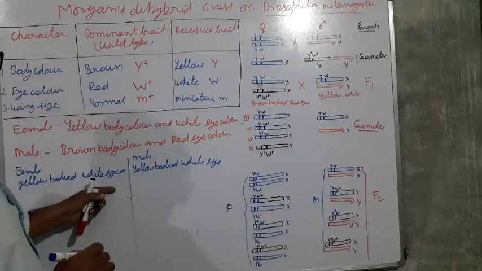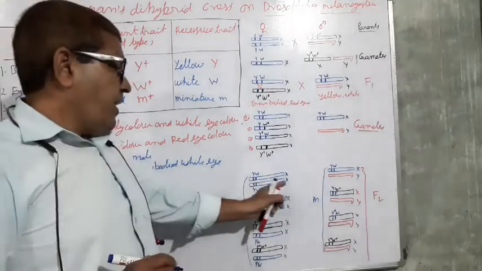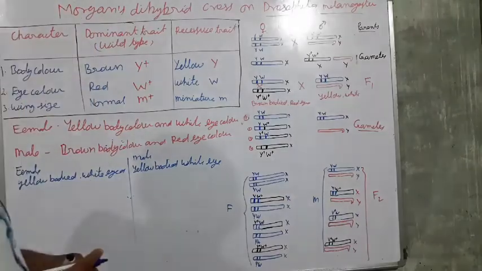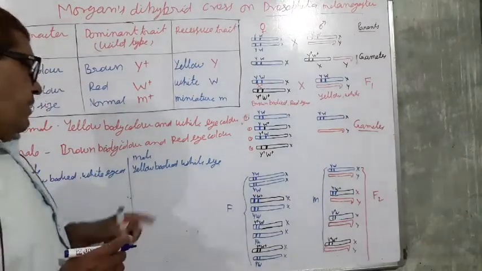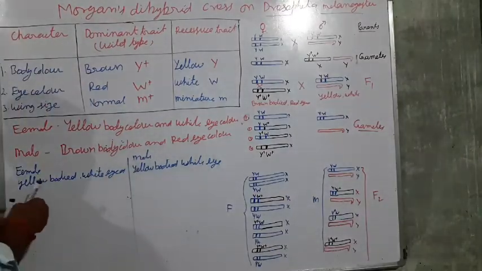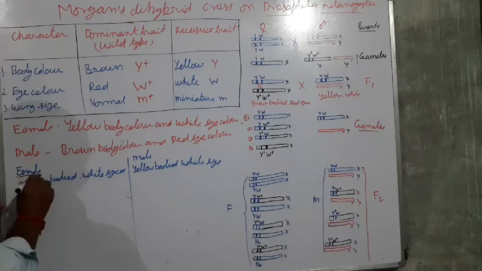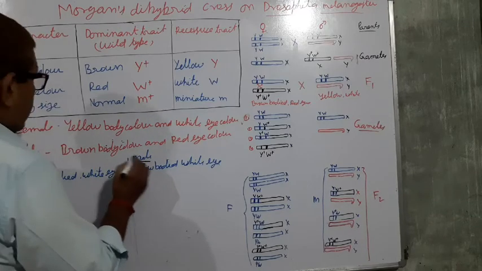Yellow body, white eye females, and white eye, yellow body males. This is the female and this is the male.